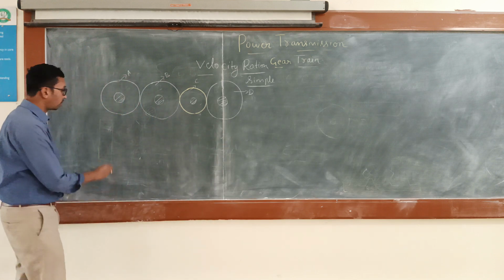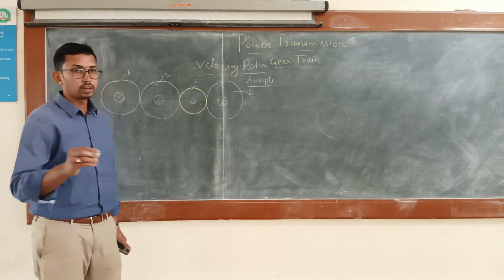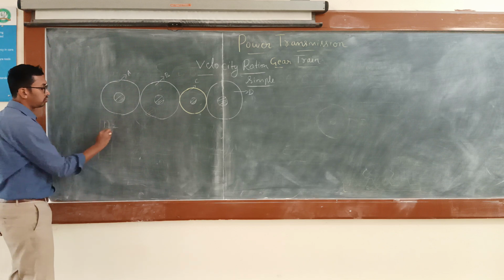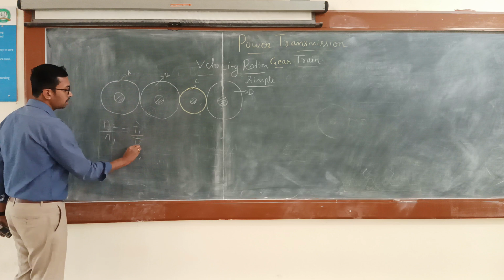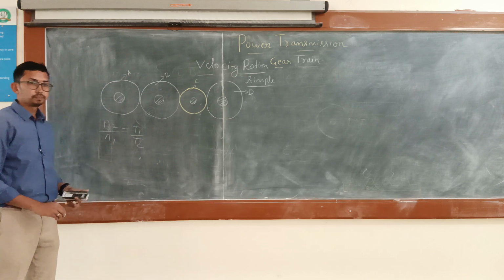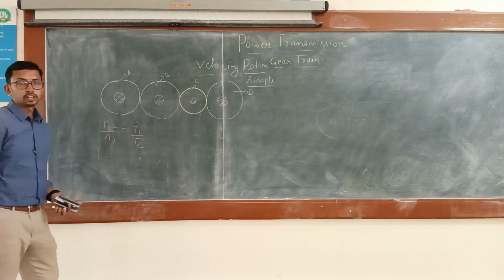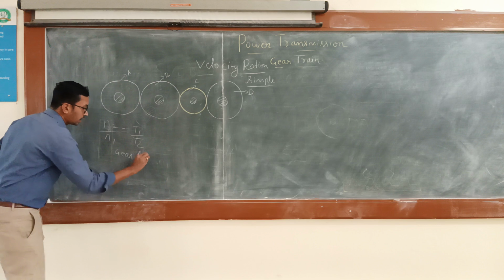So we know the velocity ratio, the general formula: N2 by N1 is equal to T1 by T2, right? So this is the generic formula. So here gear A meshes with gear B, right?